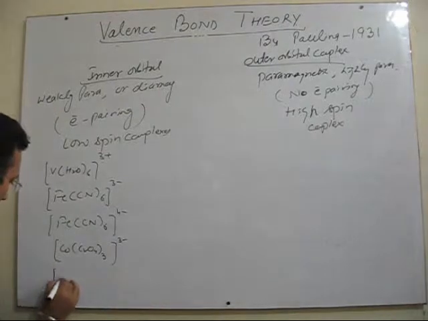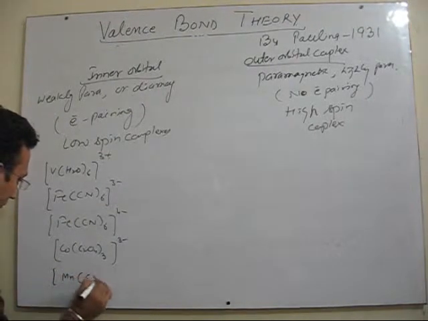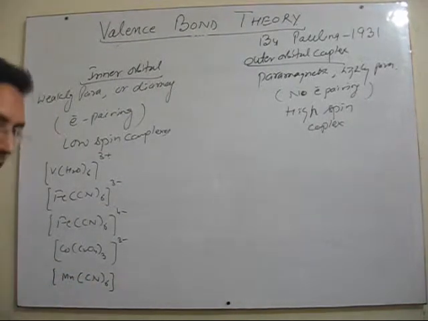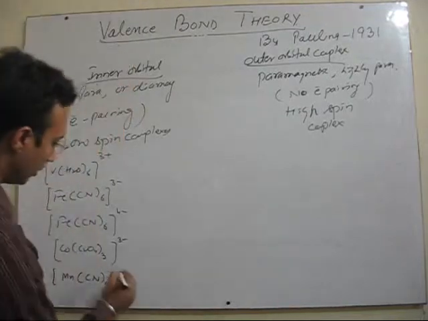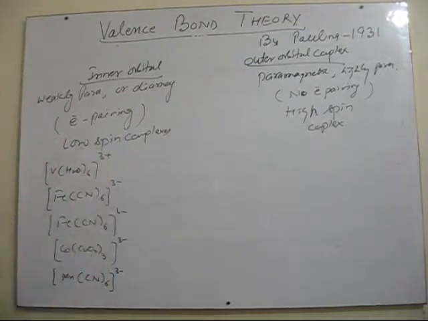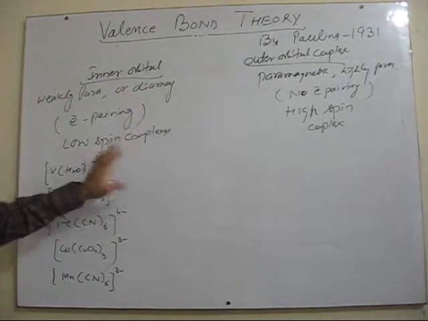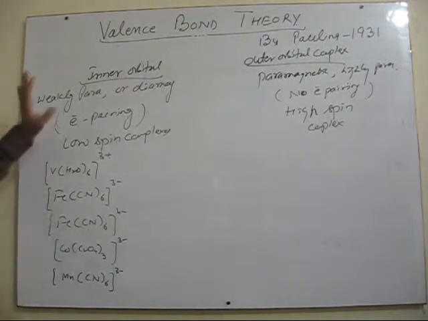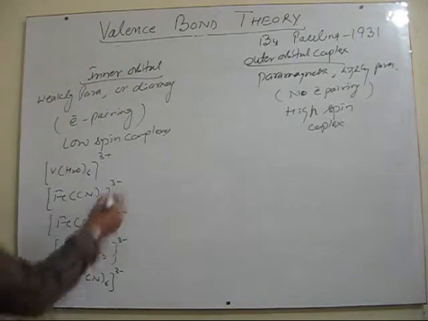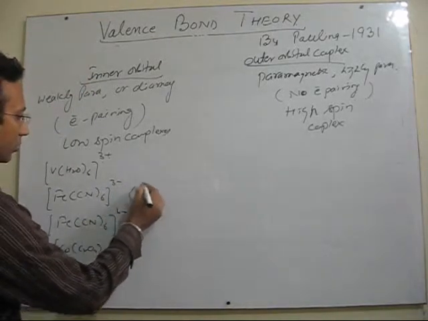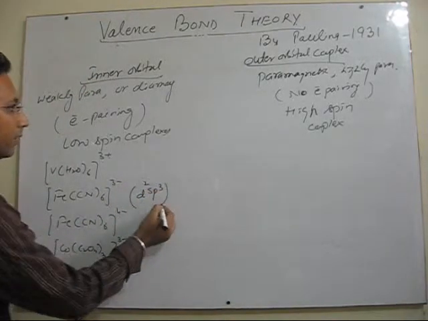One example of a manganese complex in its +3 oxidation state. So these are either weakly paramagnetic or purely diamagnetic. Fine. So they are low spin complexes, they are inner orbital complexes. In all these complexes, the hybridization will be d2sp3.